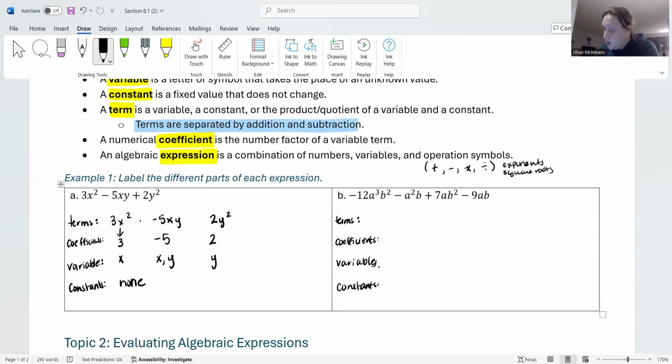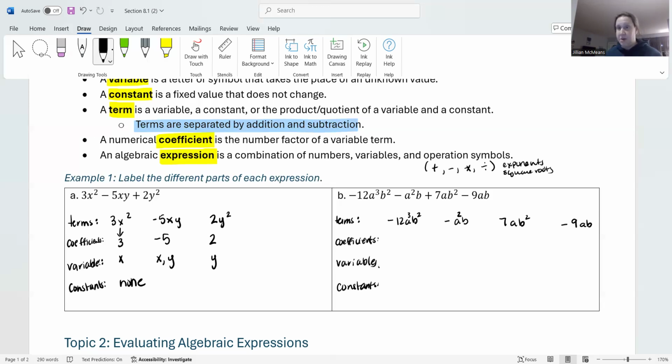Okay, so I'm going to try to list these out like in columns. So we have negative 12a cubed b squared. We have negative a squared b. We have positive 7ab squared, and then we have negative 9ab. Okay, so those are our 4 different terms, okay?